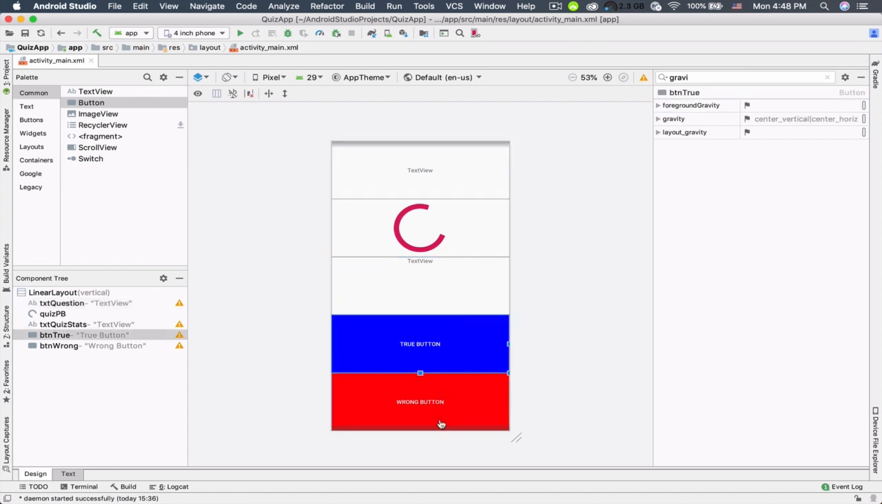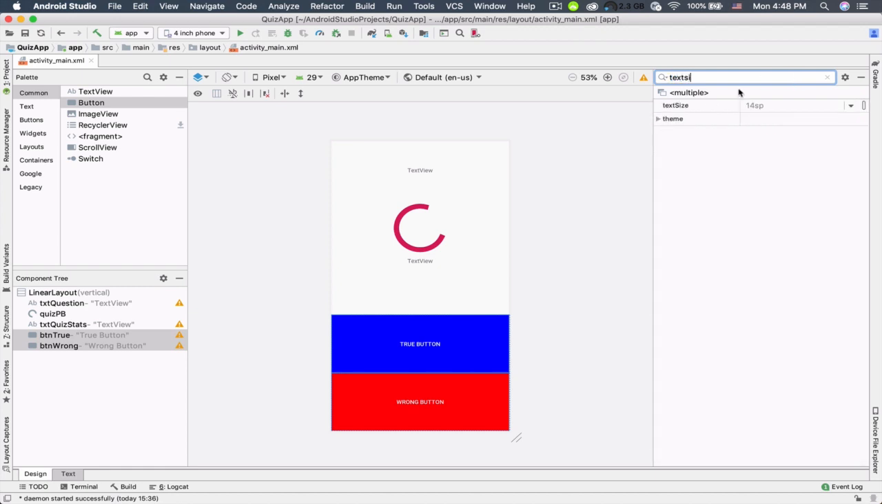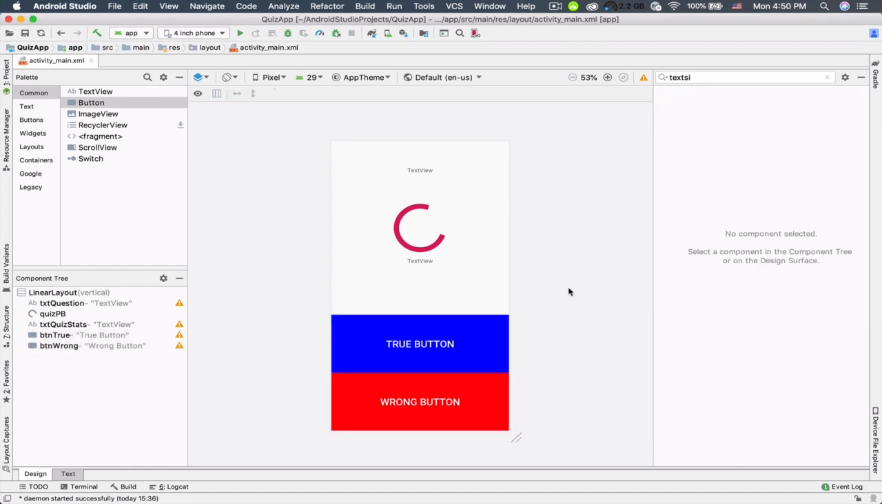So let's select this true button and this wrong button, and then search for the text size attribute, and let's increase the text size to be, for example, 24 sp. For the size of our texts, we need to use sp, which stands for scale independent pixels, and this is for the compatibility of our components to all of the devices with different qualities and resolutions.